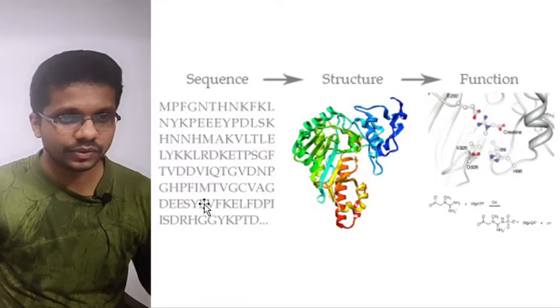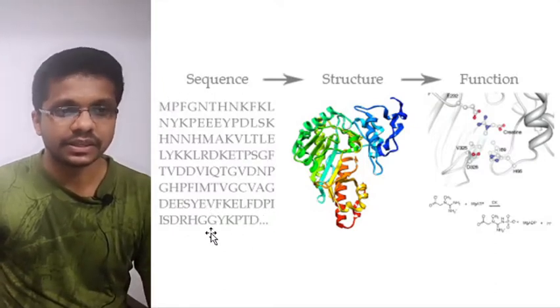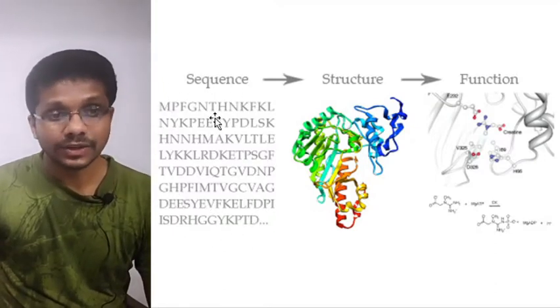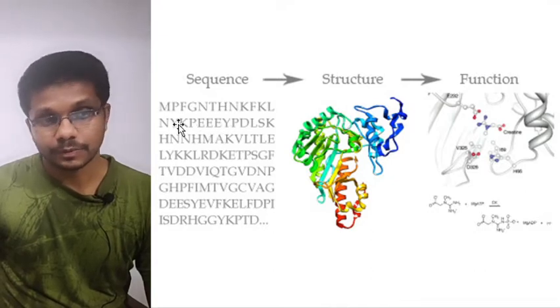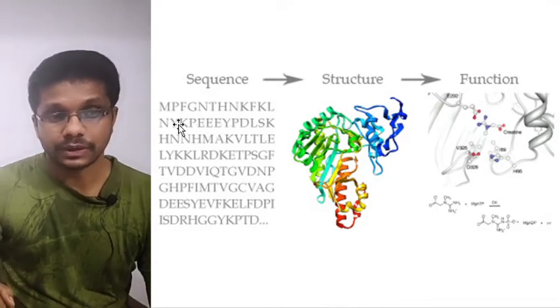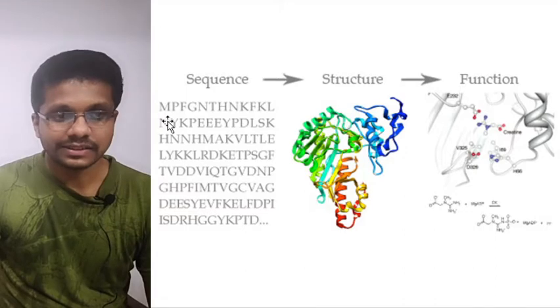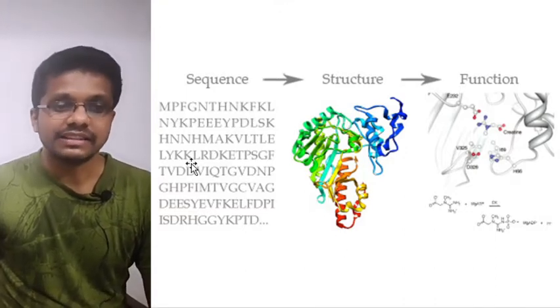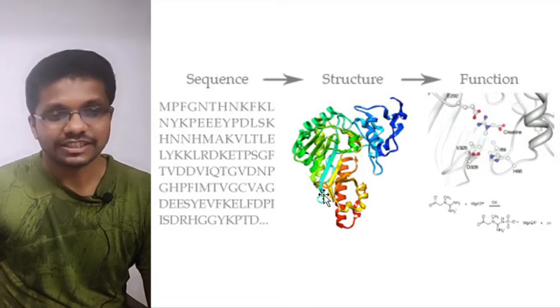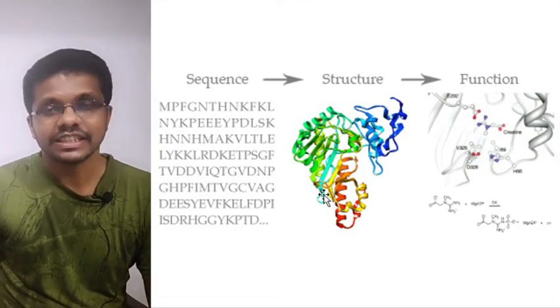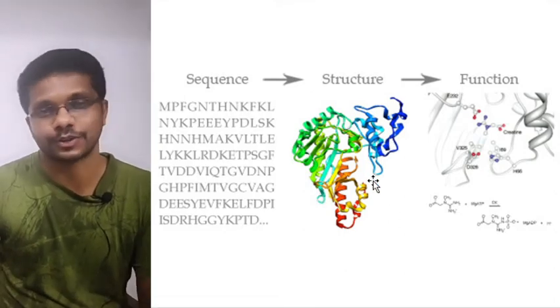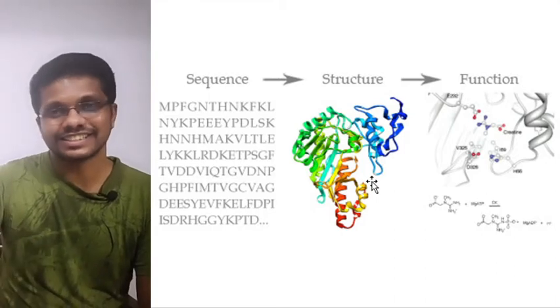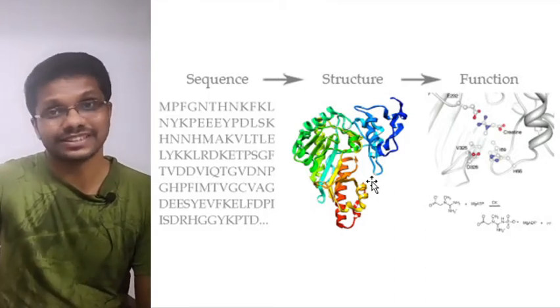So here is one other example. This is a protein sequence. Based on our current understanding, we know that some areas of this protein sequence are going to make the alpha helix and some other regions are going to make the beta sheets. So as we already know this, we can predict the structure of the protein. We can predict the secondary structure, tertiary structure, and even the quaternary structure of the protein.